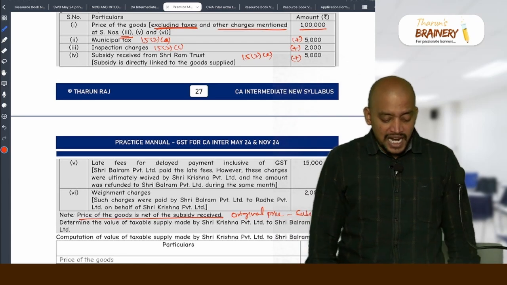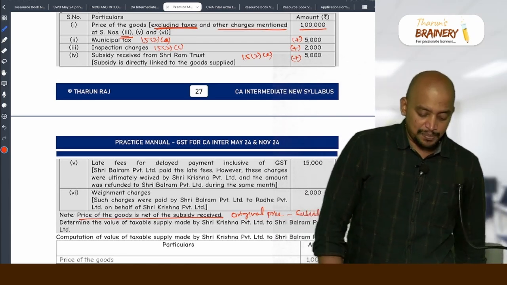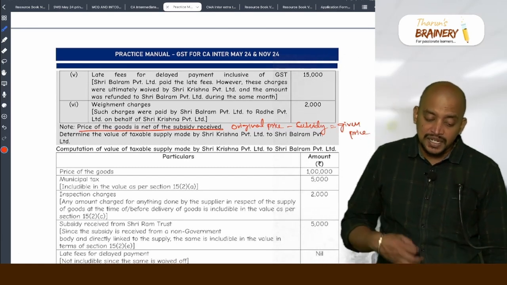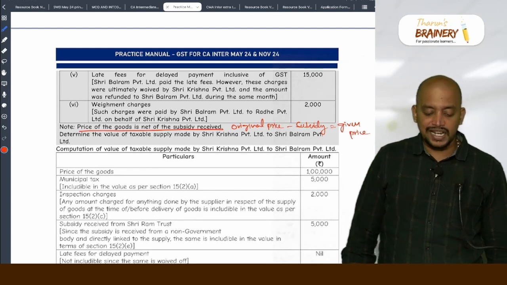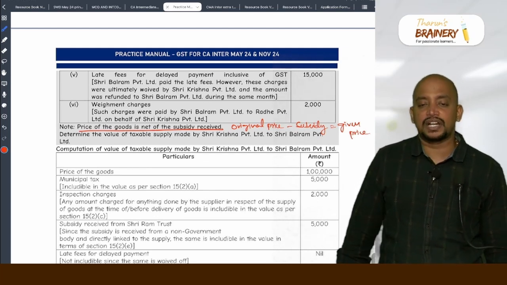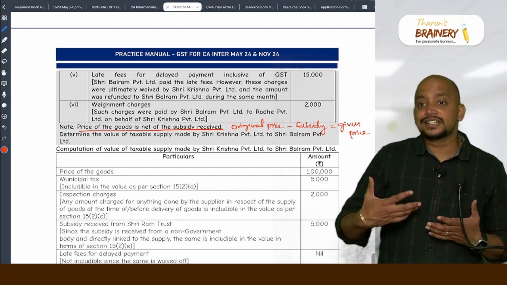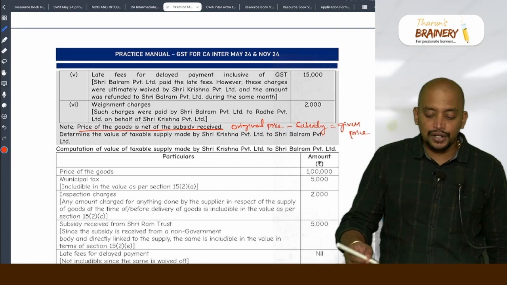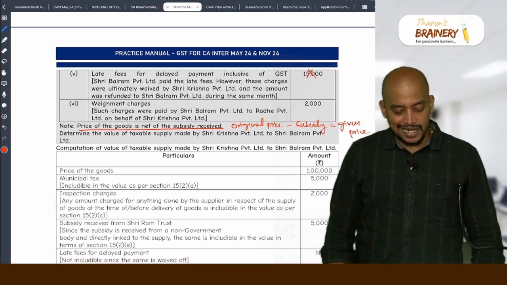Next, late fee for delayed payment inclusive of GST. Shri Balram Private Limited paid the late fee. However, these charges were ultimately waived by Shri Krishna Private Limited, and the amount was refunded to Shri Balram Private Limited during the same month. So it means the interest is waived. Already we discussed one such question. So when the interest is waived, will it be included in the value? No, ignore it.